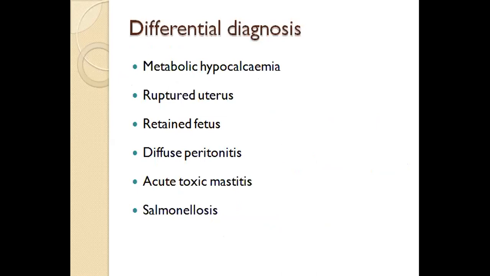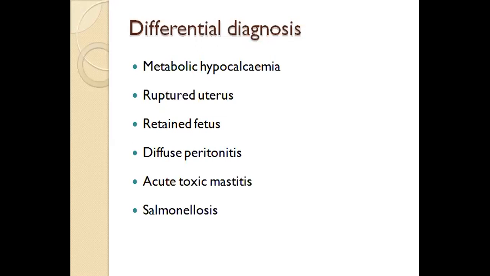Sometimes if there is dystocia and the case is delayed, the uterus gets ruptured, and if the uterus is ruptured, there will be peritonitis as well. So you have to take care and make a differential diagnosis. Sometimes, in a case of twin pregnancy, one of the fetuses gets expelled, the other remains inside, and somehow it gets missed.